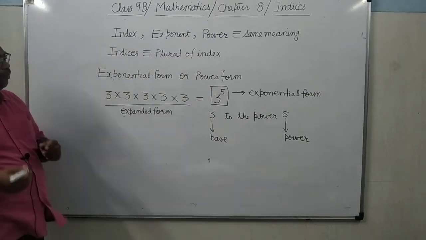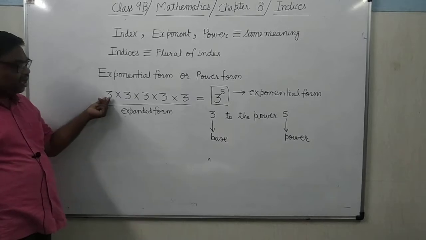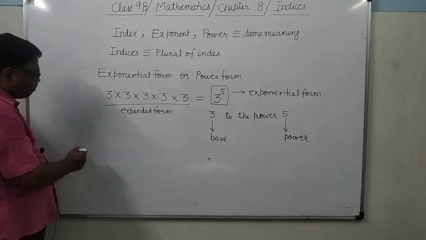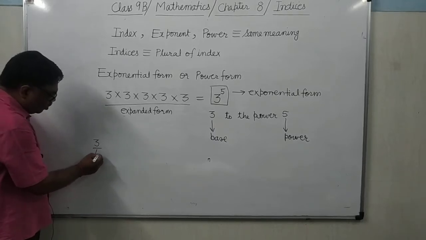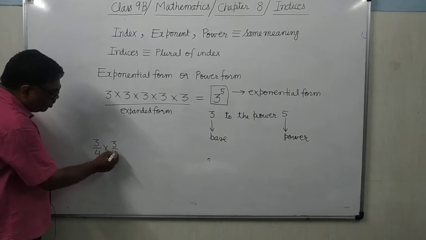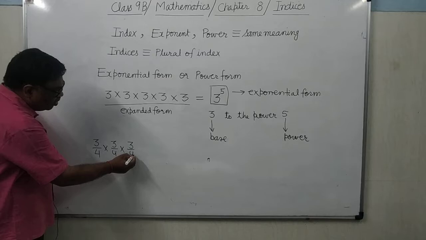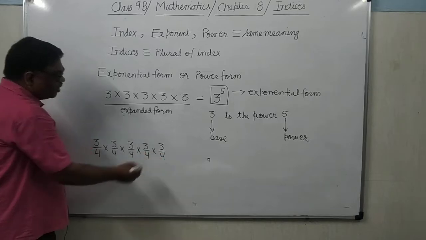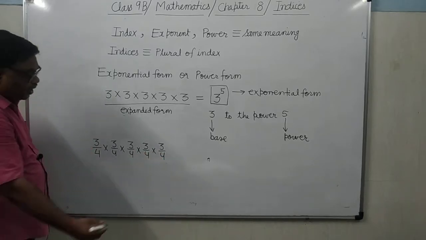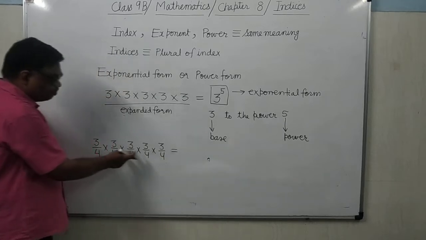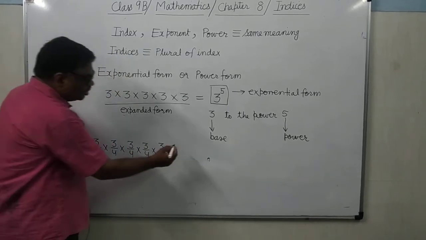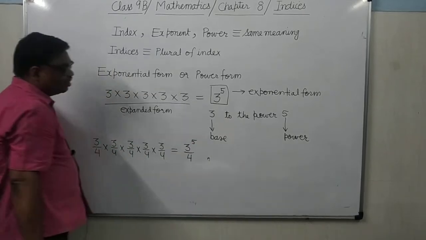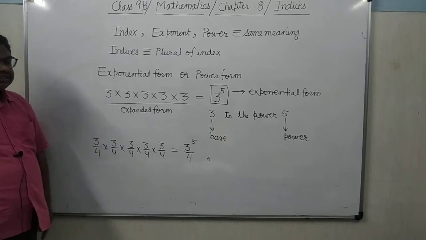Now see here, suppose in place of a number there is a fraction, 3 upon 4 into 3 upon 4 into 3 upon 4 into 3 upon 4 into 3 upon 4. Then how will you write it? It is multiplied 5 times, but you will not write 3 by 4 power 5, this is not the correct way.